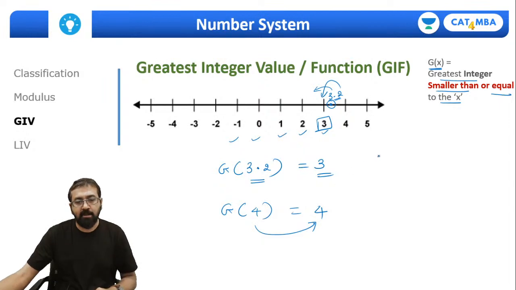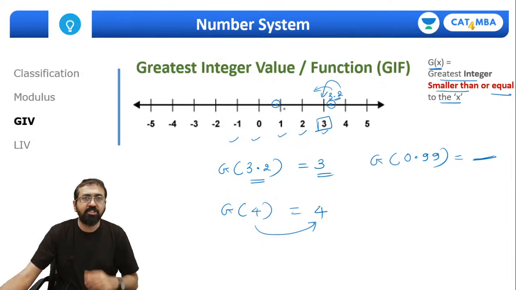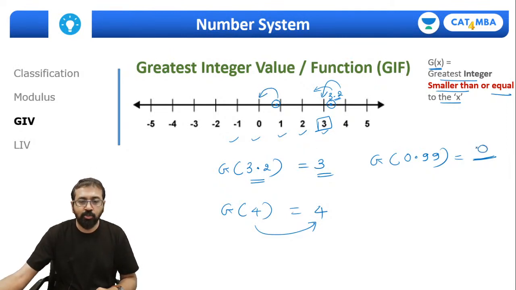Let's take a few more examples. What is the greatest integer value of 0.99? Now 0.99 is not an integer, otherwise we would have written it directly as the value, but 0.99 will be somewhere over here just before 1. So which is the first integer towards the left of 0.99? Of course it's 0. So greatest integer value of 0.99 is 0.